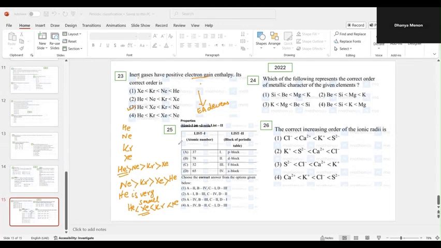Now coming to the 24th question, which of the following represents the correct order of metallic character? Metallic character, you already know that down the group, metallic nature increases. So the elements down the group are more metallic, and across the period it decreases. Okay, so let's move on to the whiteboard.